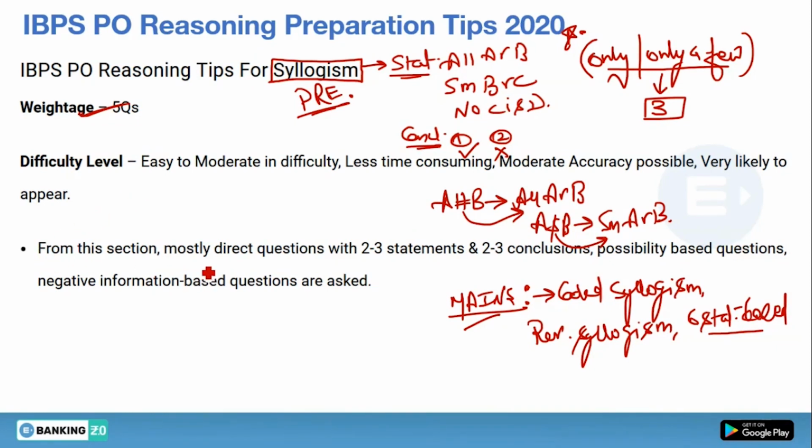So from this section, mostly direct questions with 2 and 3 statements and 2 and 3 conclusions, possibility based questions, and negative information based questions are asked. Yes, the conclusion can be direct, or you can say definite syllogism conclusion, or the conclusion can be possibility based. Okay, and negative information based means no A is B, some A are not B. This is known as negative information. Okay, I hope it is clear.